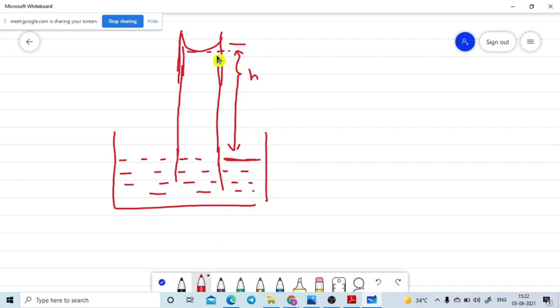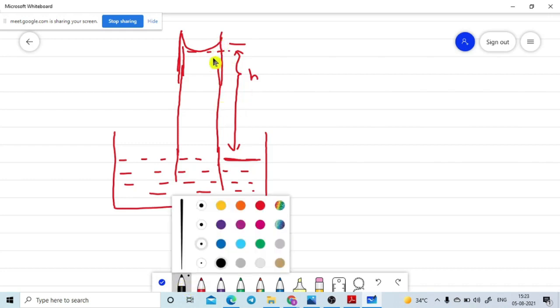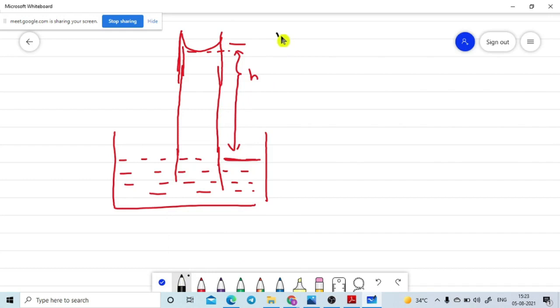Now, see, we are planning to find out what upward force is acting to bring this liquid column in the upward direction. That is our goal. That force we are planning to find out. What is the upward force acting on the liquid column? First, I am concentrating on this one. To deal with this, I am taking the help of the surface tension of the liquid. So let's assume this point is the angle of contact between the capillary tube and the liquid. This is the angle of contact.